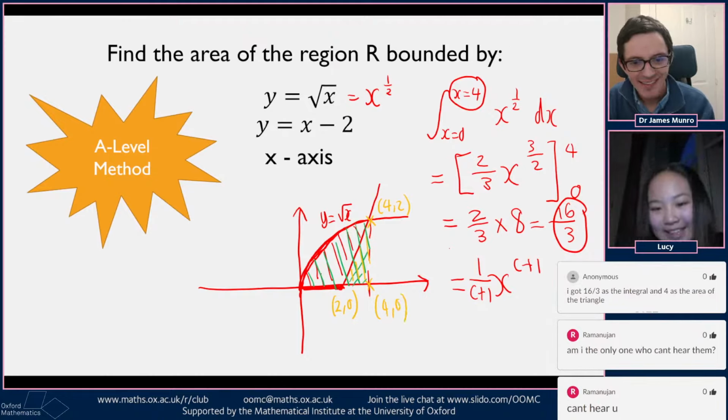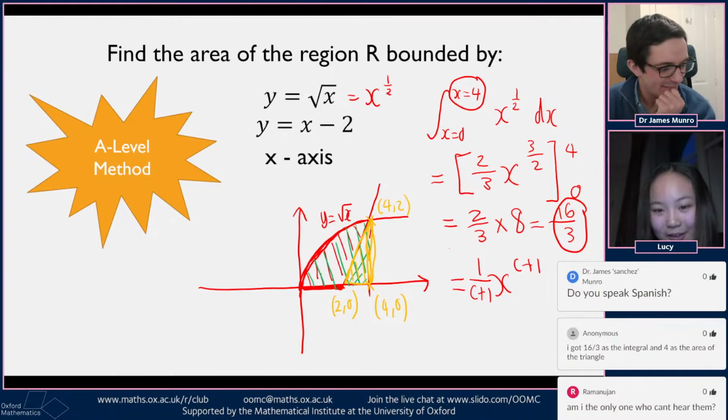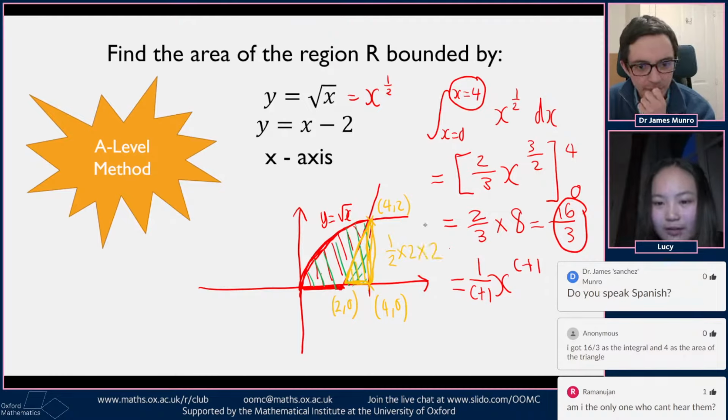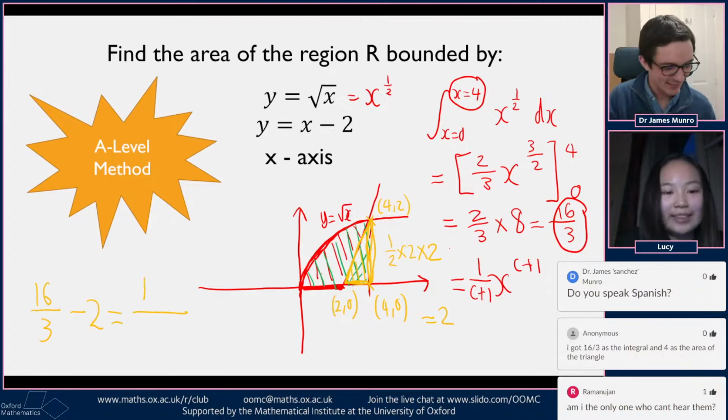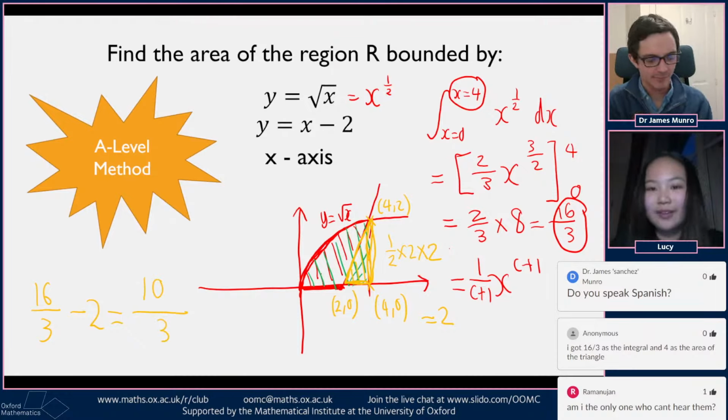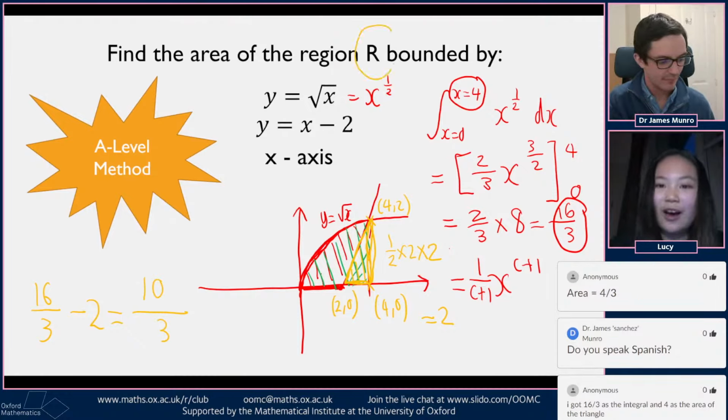So this is just a triangle. You should all be able to work out the area of a triangle. That would just be a half times 2 times 2, which is just equal to 2. So by doing this, we have 16/3, which was the green area, minus the 2 from the triangle. So then overall, we get 10/3 for the area bounded, the region R that they asked you for.